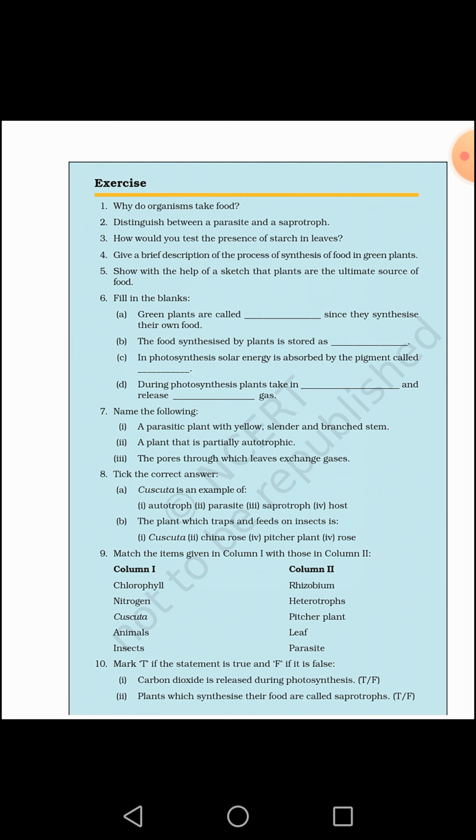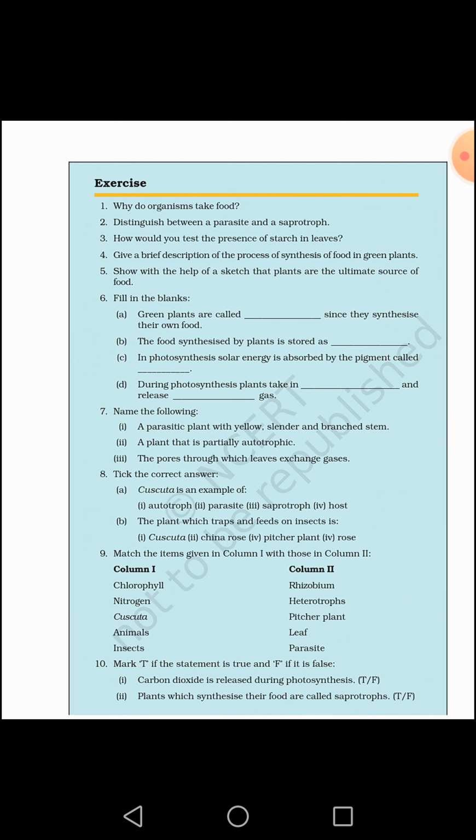In question number 7, you have to name the following: a parasitic plant with yellow slender and branched stem. Here you have to tell the name of the parasitic plant, that is you will write Cuscuta or Amarbeil. A plant that is partially autotrophic.